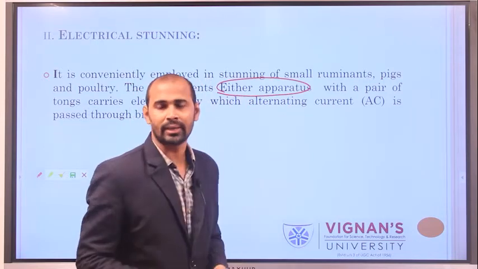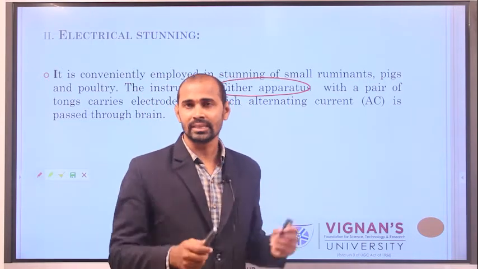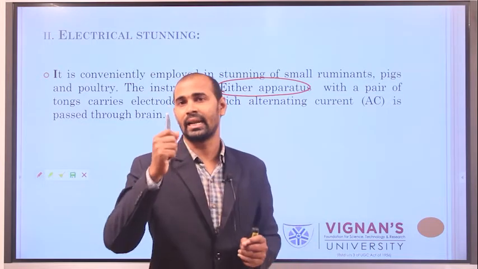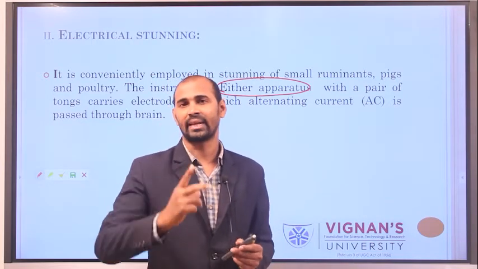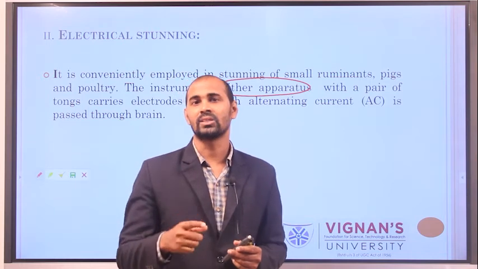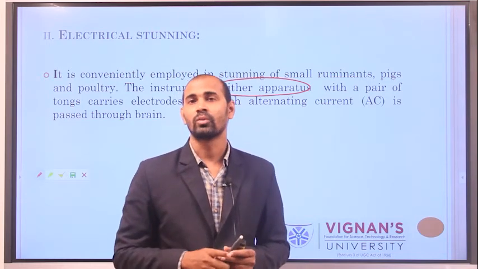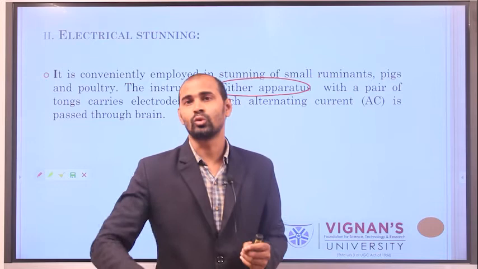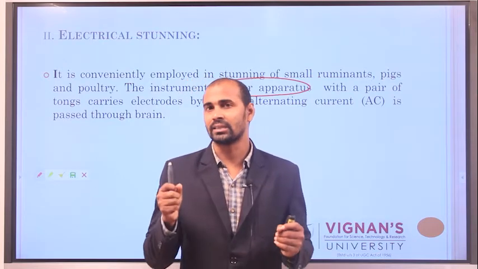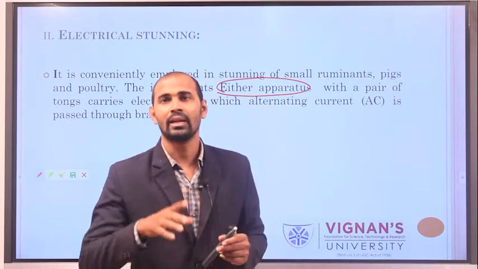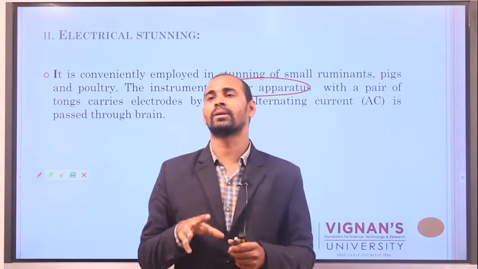This ether apparatus generally consists of a pair of tanks through which electrical current is given. Here, the electrical current is alternate current.